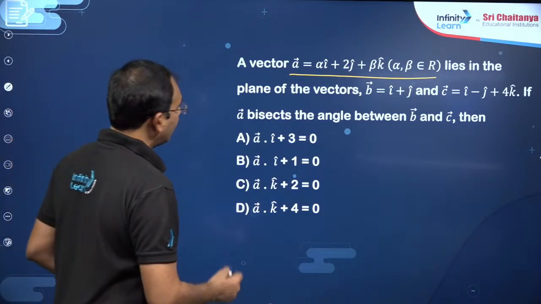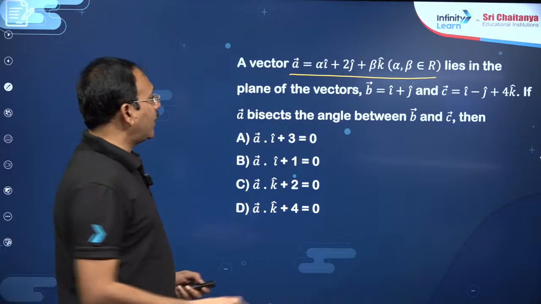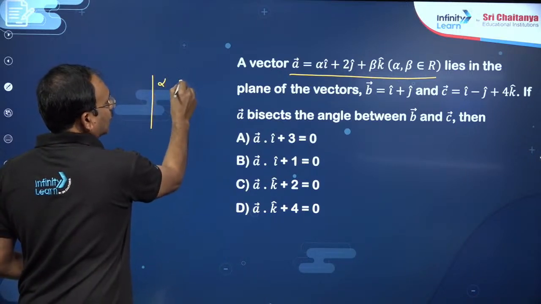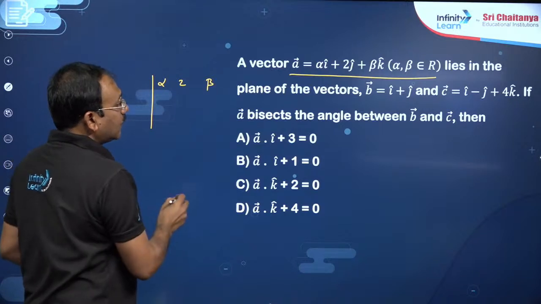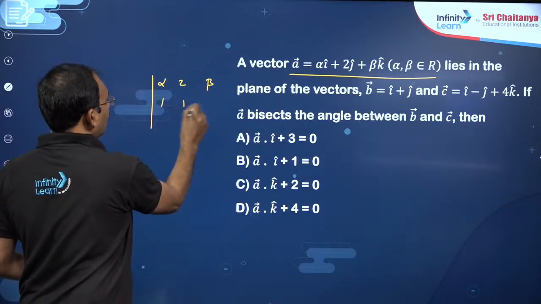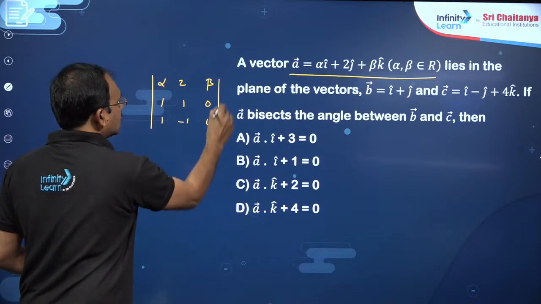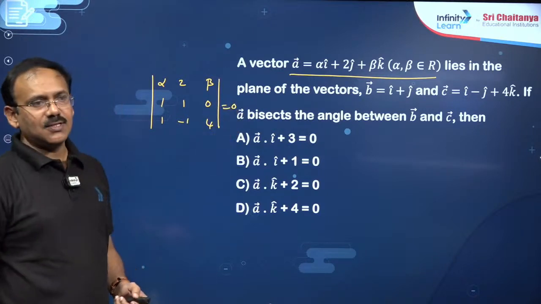So first thing, you just apply coplanarity condition. What is the coplanarity condition? This is alpha, 2, beta. The next, this is 1, 1, 0. Second one, 1, minus 1, 4. This det must be 0. 3 vectors these are, right?